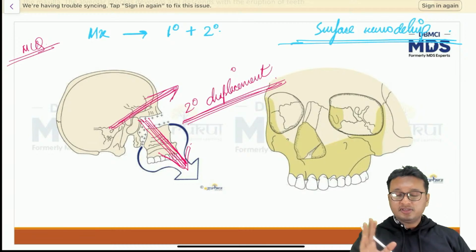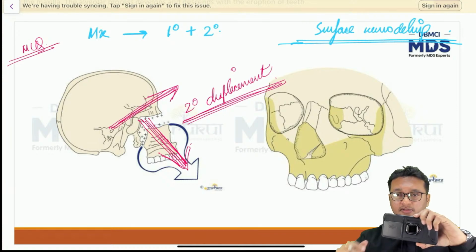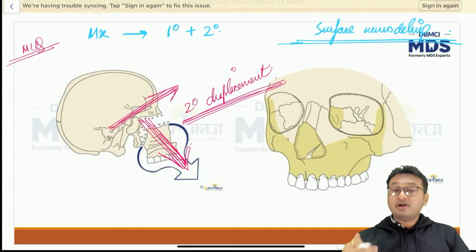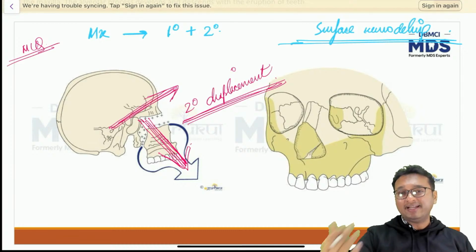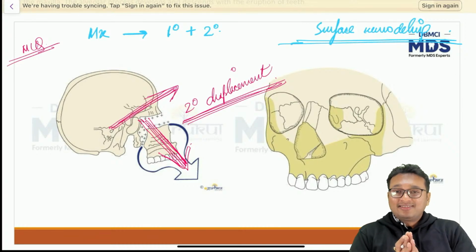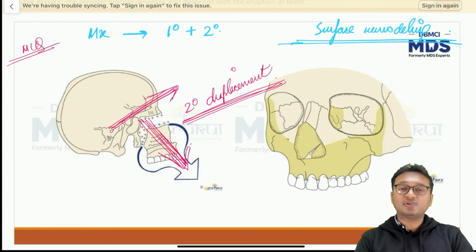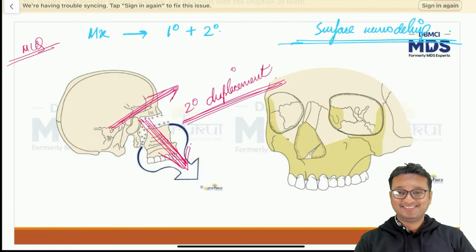Now just imagine if you're pushing something. If I'm pushing my mobile forward, do I have any control over it? Or are there chances that the mobile might get toppled over? Yes? That is just an arbitrary example I've taken. Now, to control the excessive growth of the maxilla, rather to keep the growth of the maxilla in check, what has nature given? Nature has given something called surface remodeling. Right?